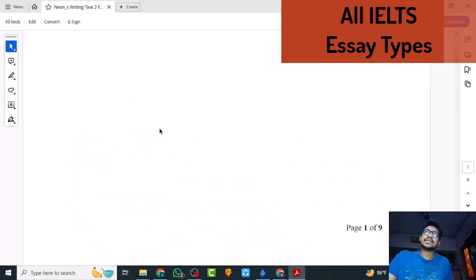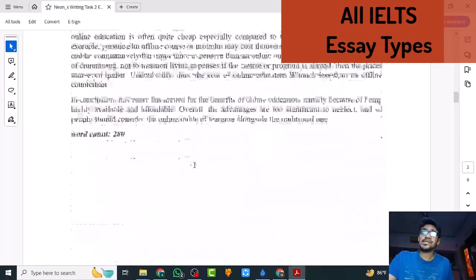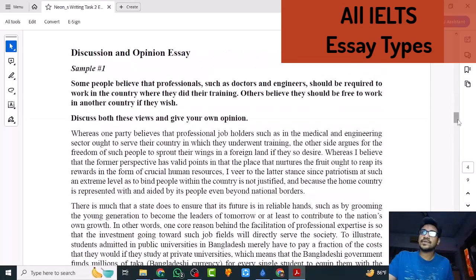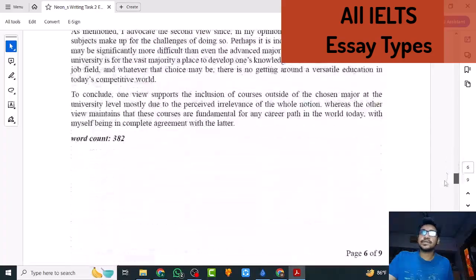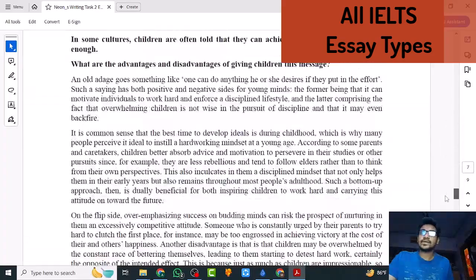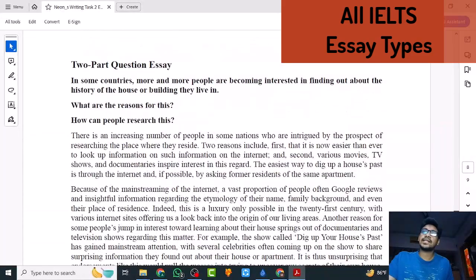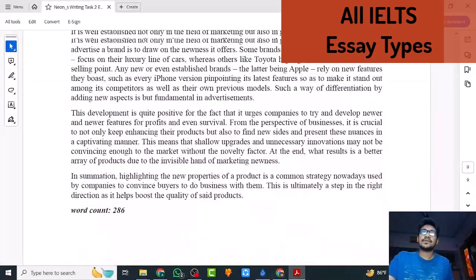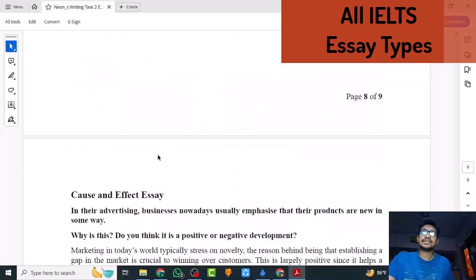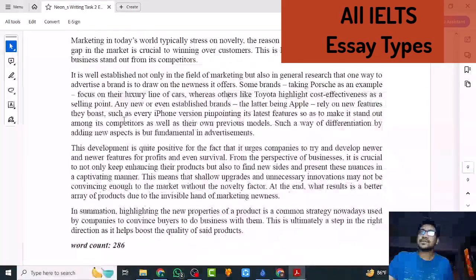As you can see here, I wrote an essay for every single type of IELTS essay, particularly in writing task 2. Writing task 1 is not actually an essay, it's a report. So when we talk about IELTS essays, we talk about IELTS writing task 2, both in the academic as well as in the general training module. I've also given the word count here. It's a sample essay of a cause and effect type. So let's read this one.